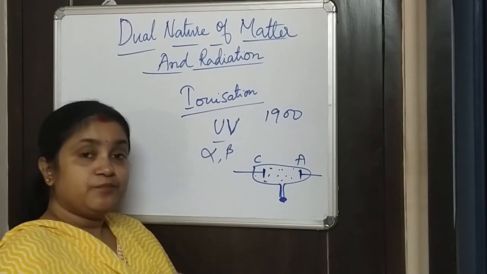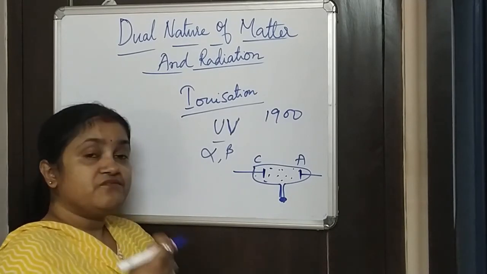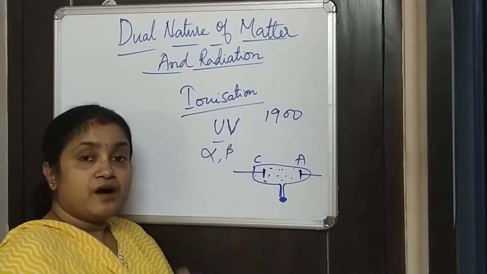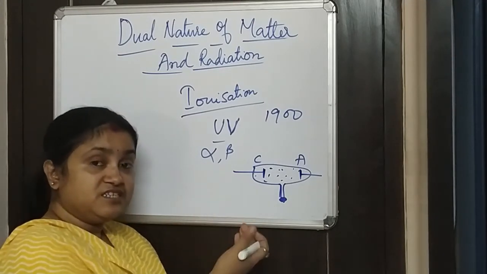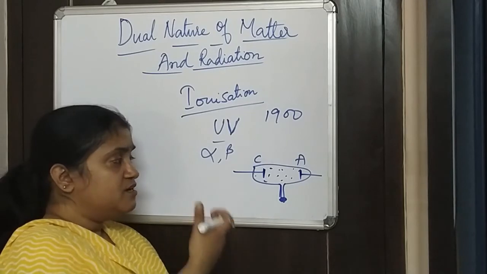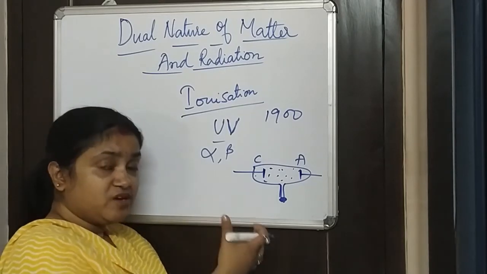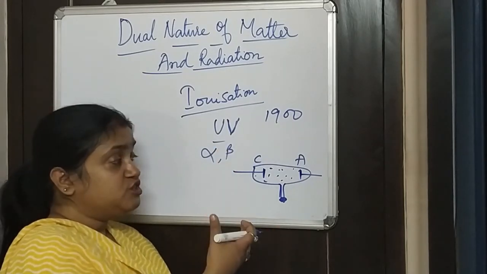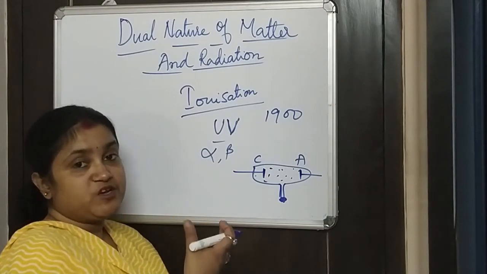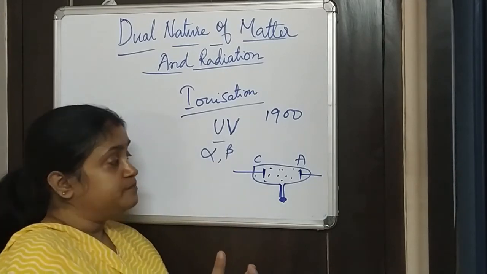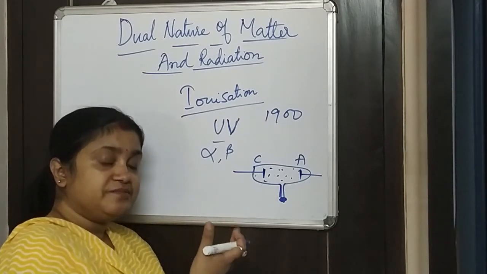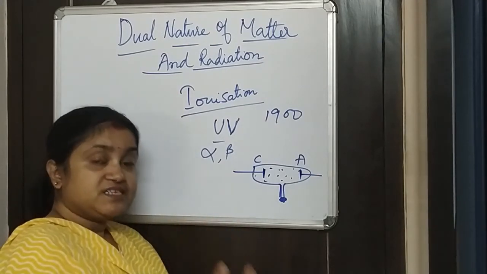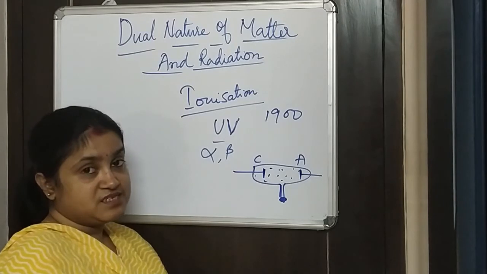And that is the point when this became a very interesting part to study. This is the starting point, the reason, the phenomena or the experiments which we now call the phenomena of discharge tube. And many modern discoveries have come from these studies.